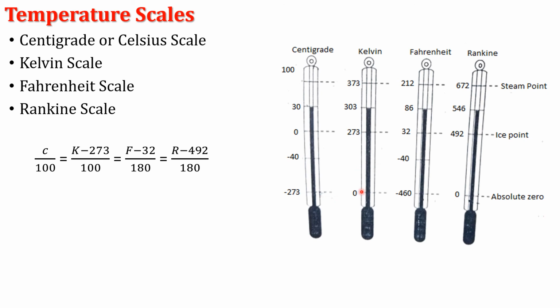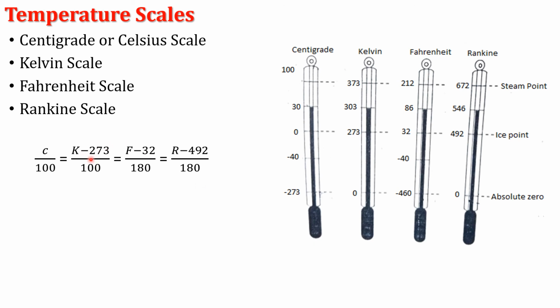In the other case, the Kelvin and the Rankine scales are the same at 0 degree temperature, absolute zero. How do we find that? For the Rankine scale and Kelvin, we use these two relations: (K minus 273) divided by 100 equals (R minus 492) divided by 180.